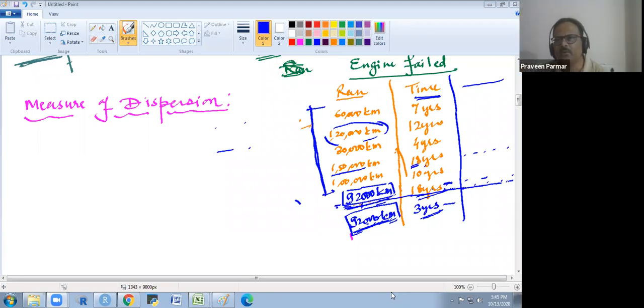Parmesh Koju was asking whether we divide by 5 or 6. So how many values are you adding? 5 values, so you will divide by 5. You are not adding 6 or 7 values. Anmol is correct there. Divide by 5, okay, Parmesh. However many values you are adding, divide by that number only. Don't be confused in that way.